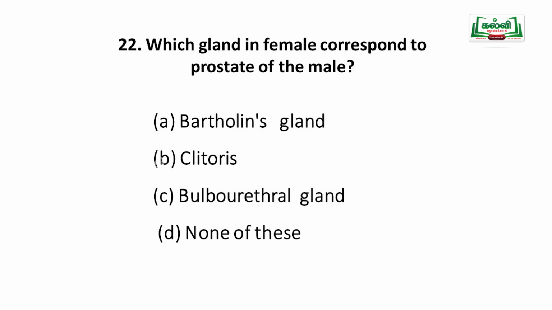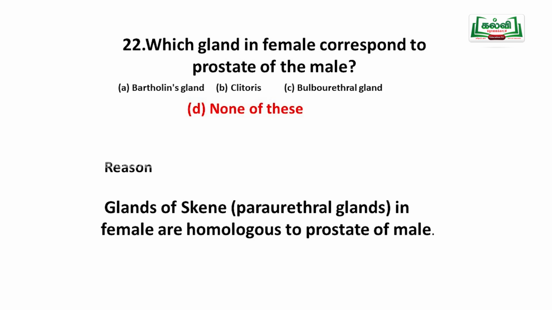First is Bartholin's gland, second is clitoris, third is bulbourethral gland, and option D is none of these. Bulbourethral gland is present in male, clitoris is a projection, and Bartholin's is a gland, but nothing here corresponds to the prostate gland of male.